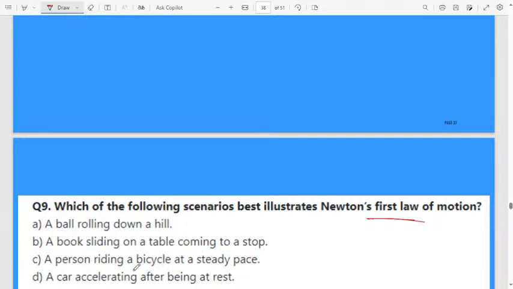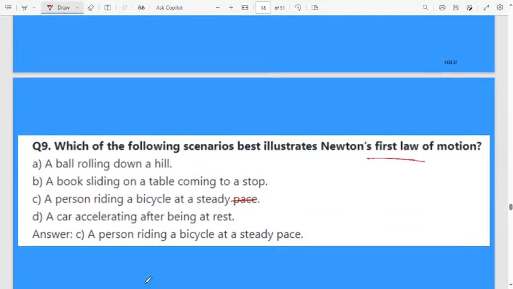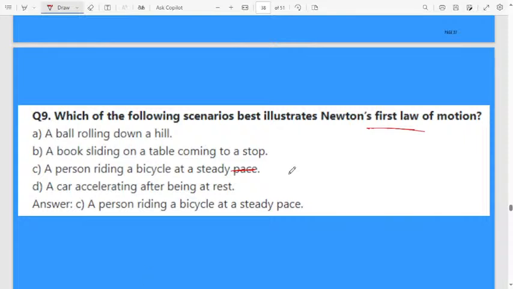Next, a person riding a bicycle at a constant speed. Something is wrong here with the wording. A car accelerating after being at rest. A person riding a bicycle at a steady speed, you can also consider velocity.